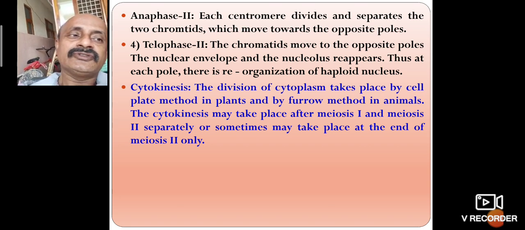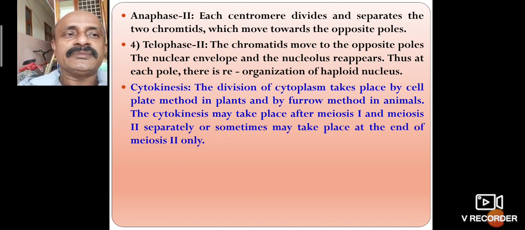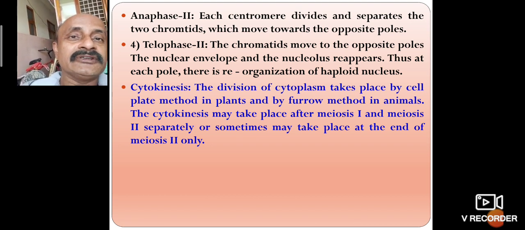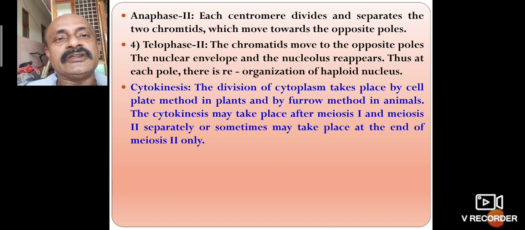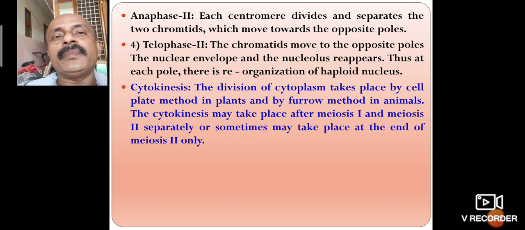Reorganization means the chromosomes reappear as particles, and each pole gets a haploid nucleus. The chromosomes move to the opposite poles, and the nuclear envelope and nucleolus reappear. In telophase, the nucleus and nuclear membrane are reappeared, so at each pole there is a reorganized haploid nucleus. So telophase is also important for the formation of haploid nuclei.